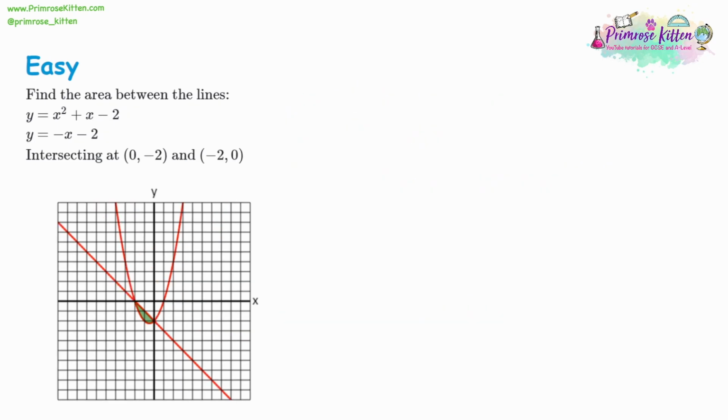Next, we have x squared plus x minus 2. That's equal to y. And what's also equal to y is negative x, take away 2. So bring everything to one side. We only have one x squared term, but look at the x terms. We need to add x to both sides to get it away from the right-hand side. That'll be plus 2x. Then we need to add 2 to both sides to get rid of the minus 2 on the left. And that's actually going to give us 0 on both sides for normal numbers.